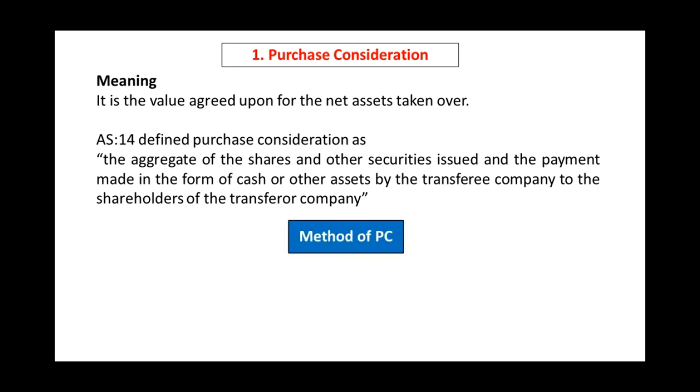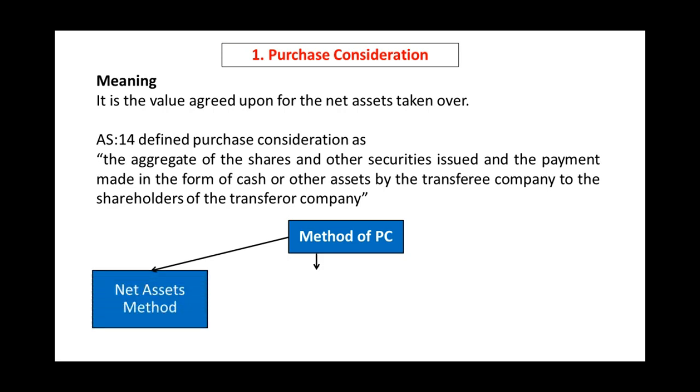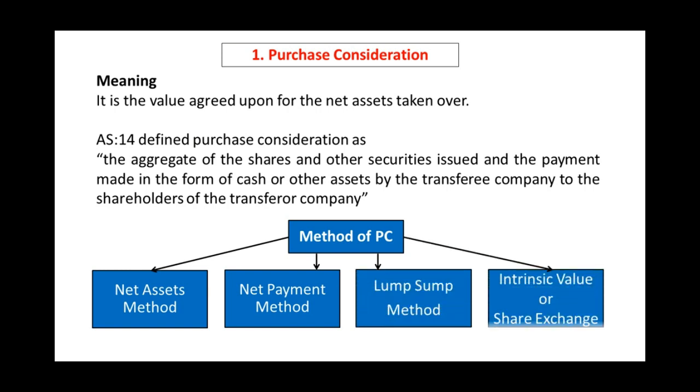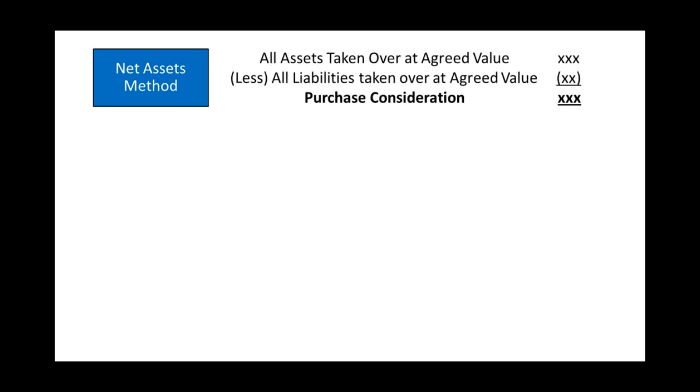There are four methods of calculation of purchase consideration. The first one is the net asset method, next is the net payment method, then the lump sum method, and the last one is the intrinsic value or share exchange ratio method. Now let us see how to calculate purchase consideration as per each method. When we are talking about the net asset method, the calculation of purchase consideration is simple. The formula is all assets taken over at agreed value less all liabilities taken over at agreed value.